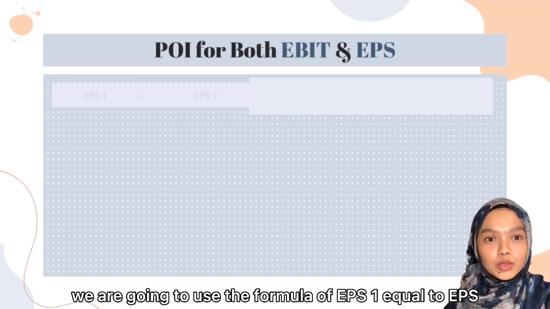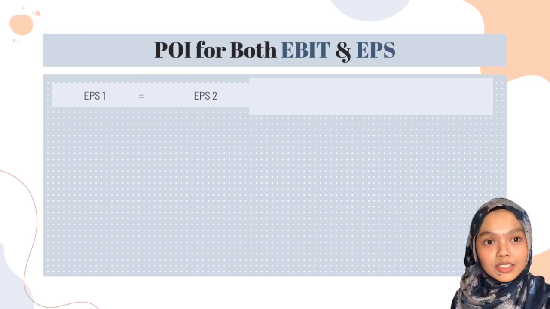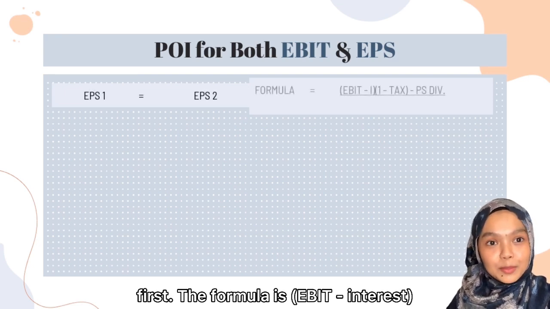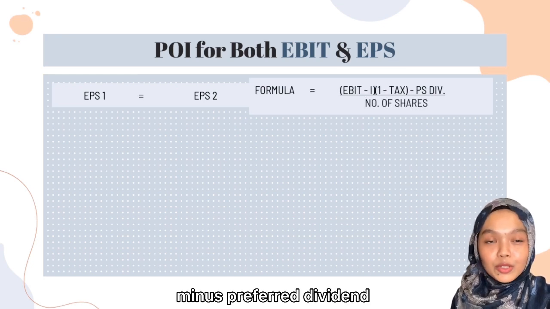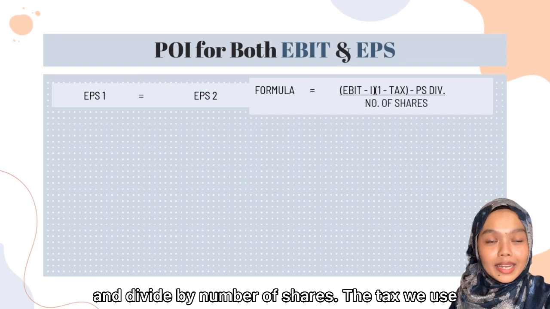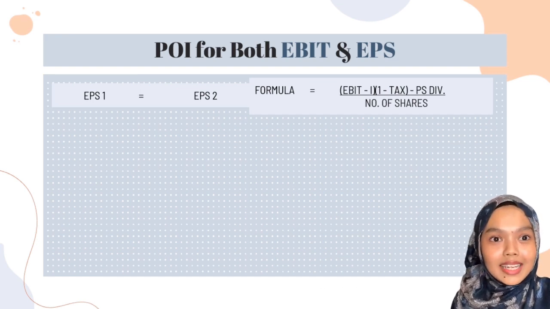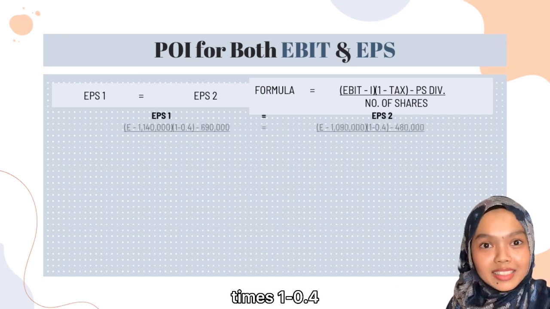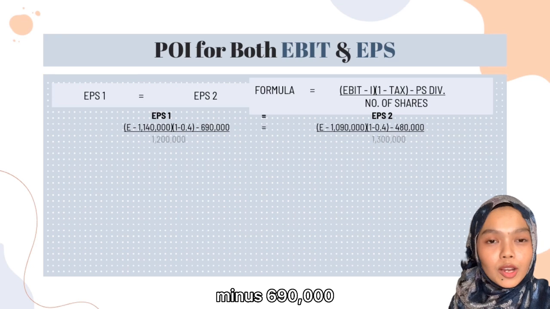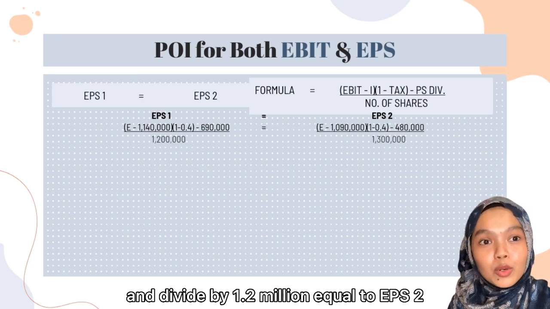We are going to use the formula of EPS 1 equal to EPS 2 to find the EBIT for both plans first. The formula is EBIT minus interest multiplied with 1 minus tax, minus preferred dividend, and divide by number of shares. The tax we use is a marginal tax rate of 40%. Starting from EPS 1, (E minus 1.14 million) times (1 minus 0.4) minus 690,000, and divide by 1.2 million equal